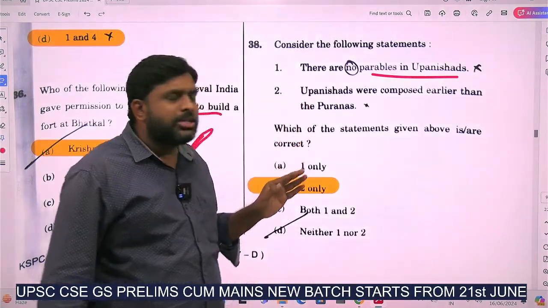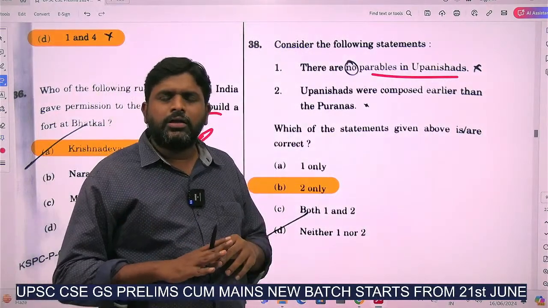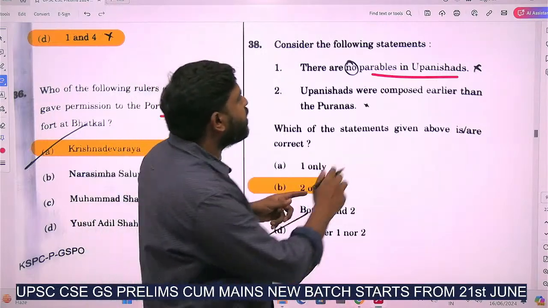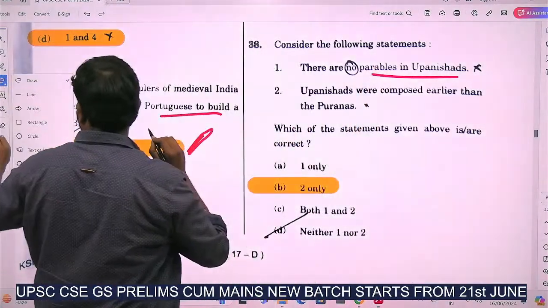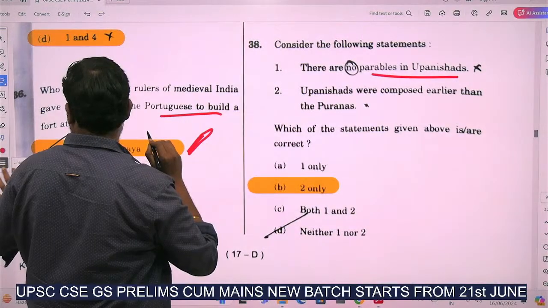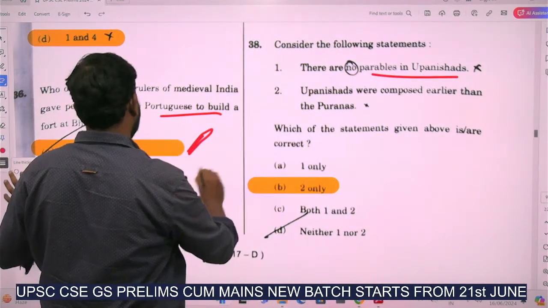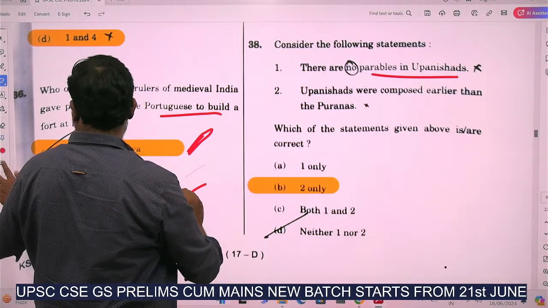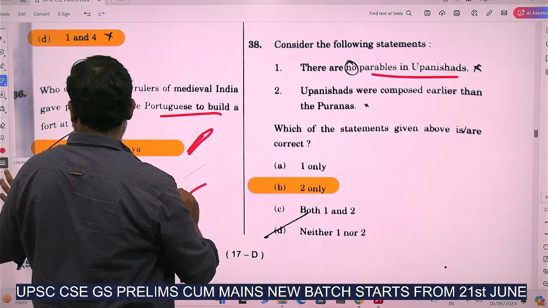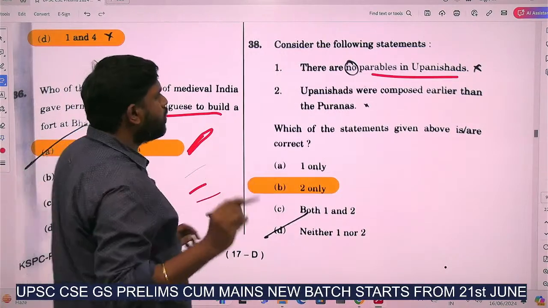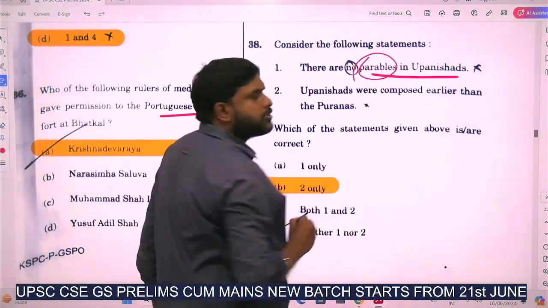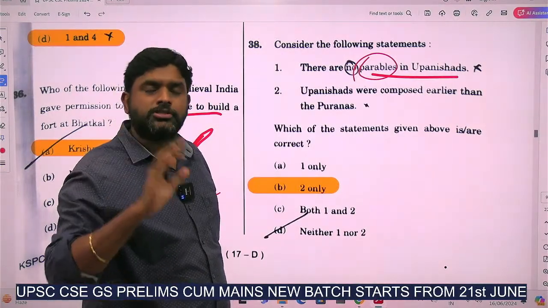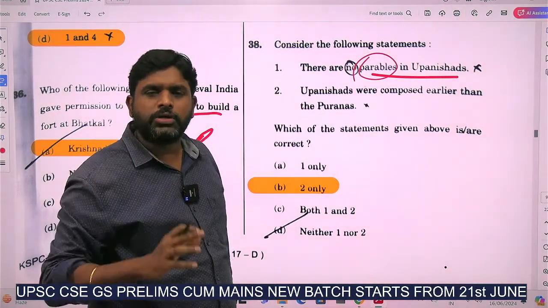There are no parables in the Upanishads, no. With an intelligent guess also, first you have to know this meaning. If you know these parables, you know the answer. Parables means short moral stories. You think now.